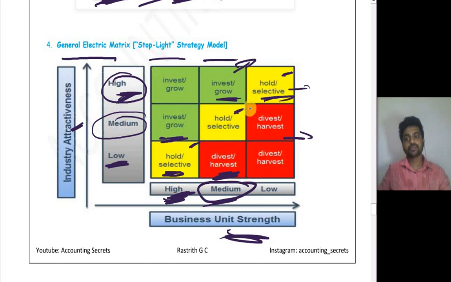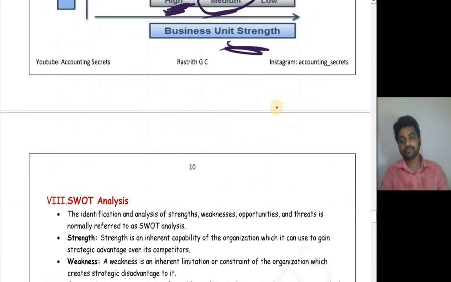So divest. Industry attractiveness is low as well as your strength is also low. You do not have much life in that particular industry. Get out from there. Because if a dead business is worth more than alive, then it is better to sell that dead business. Attractiveness is medium but the strength is low, go for divestment.